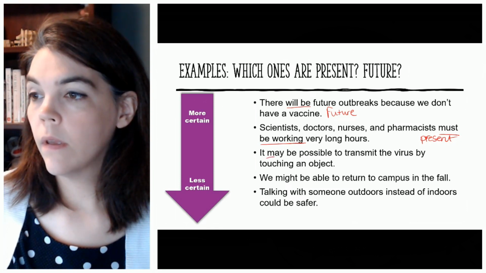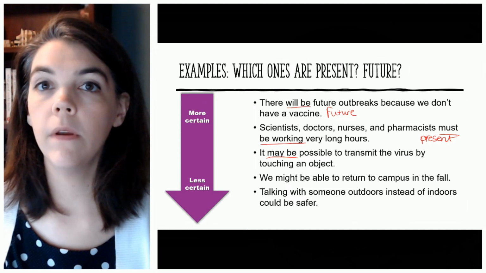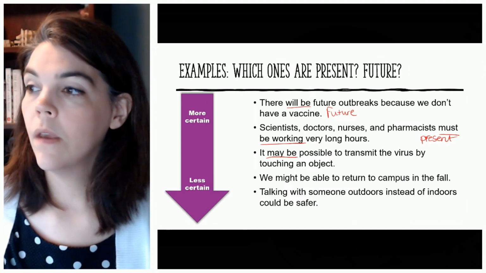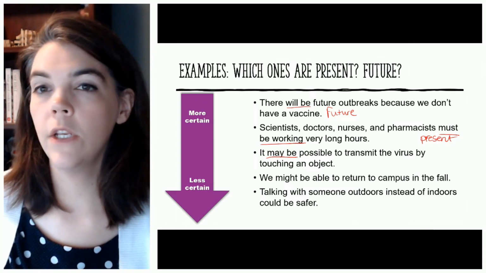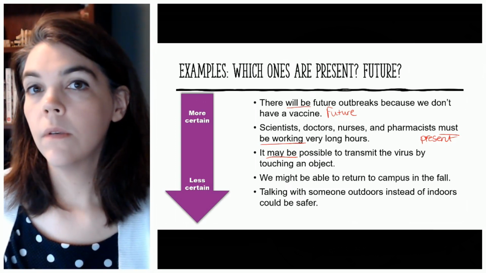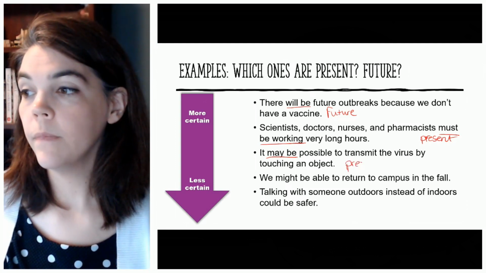Here, may be possible. Now remember, possible isn't part of the verb here. The verb is may be. So let's see, it may be possible to transmit the virus by touching an object. So this is talking about present. This can happen right now, right?